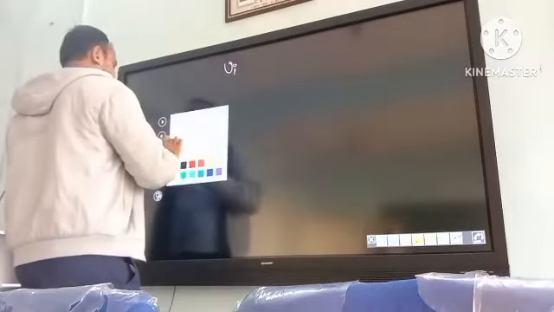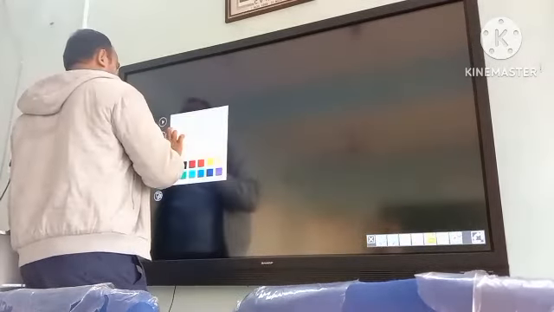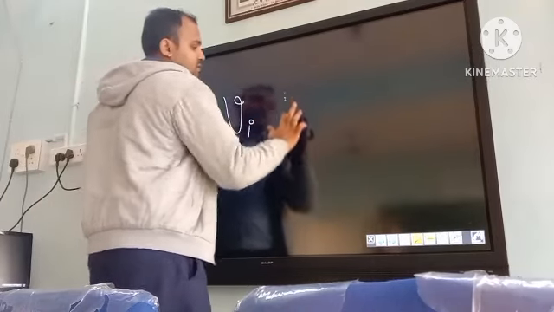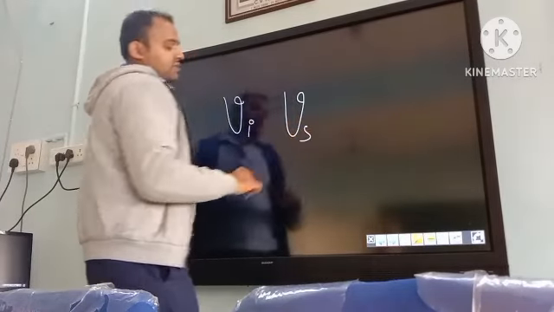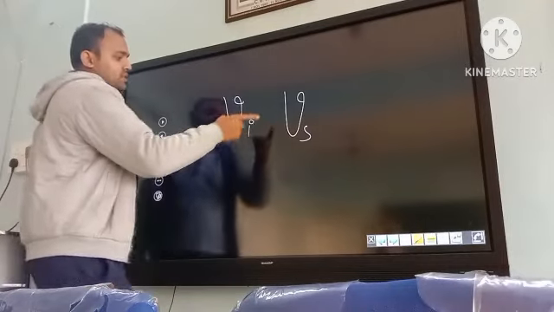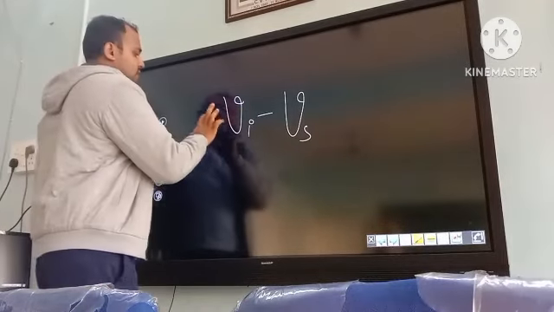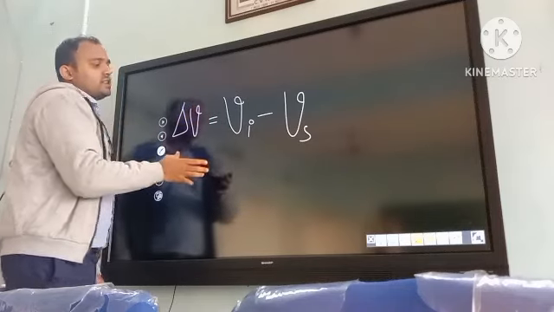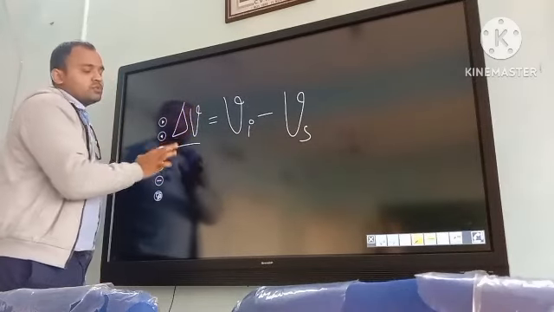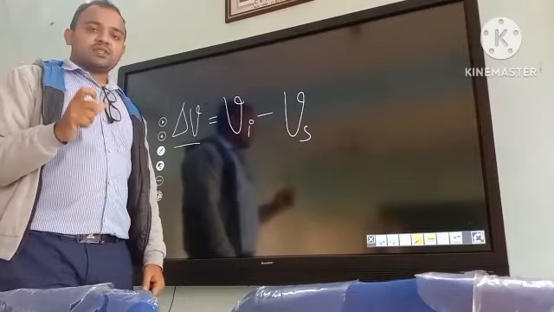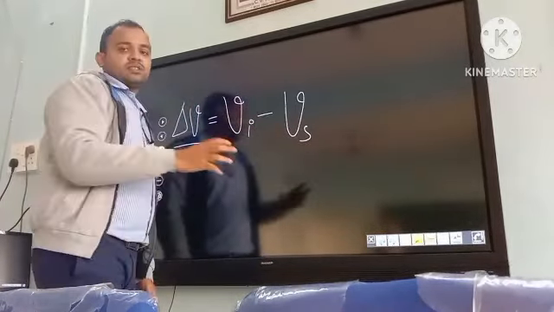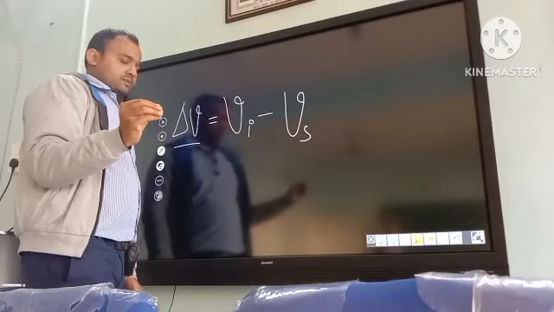Let me make it a little bit bigger. So this is the incident radiation frequency, and this is the scattered radiation frequency. When we take the difference of these two frequencies, it is denoted as delta nu, and this delta nu is a term which is referred to as the Raman shift. So the difference in the frequency is known as Raman shift.